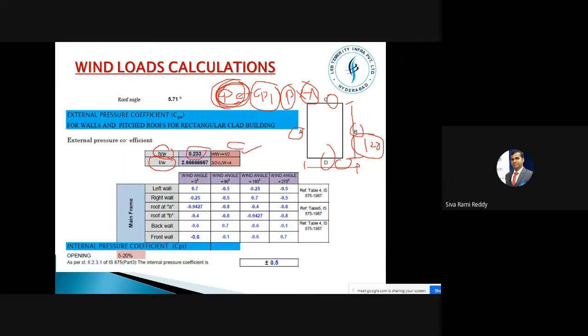So H by W, height by width, and L by W, length by width. Length is how much? 120. Width is how much? 45. What is that value? 2.67. So it is now satisfying this requirement. Once you find these two, according to that we go to this table and get these values, like the left value. What is this value? 0.7. Left one means this one.